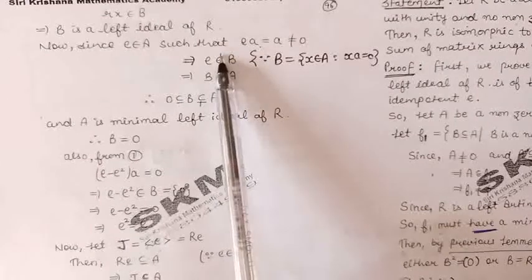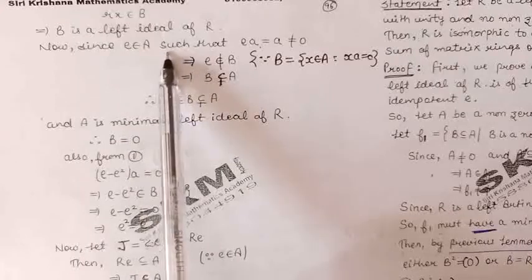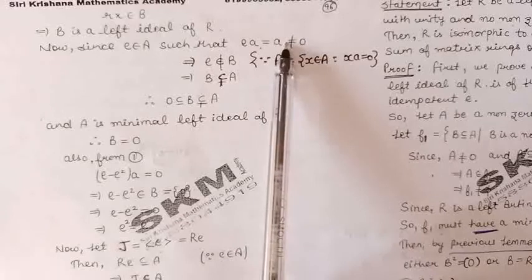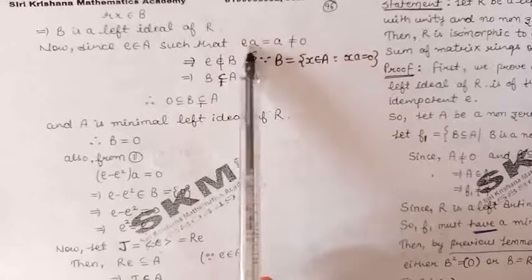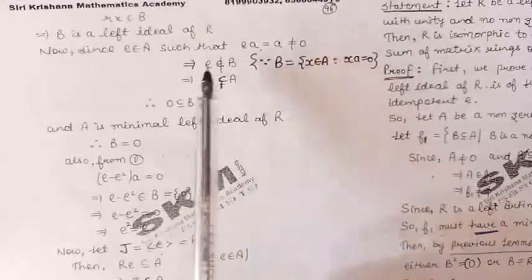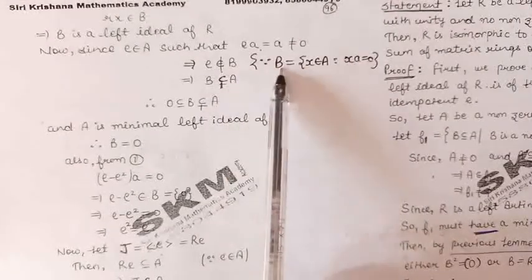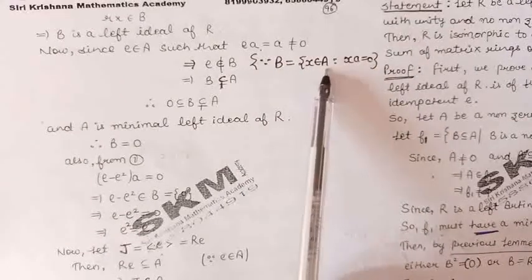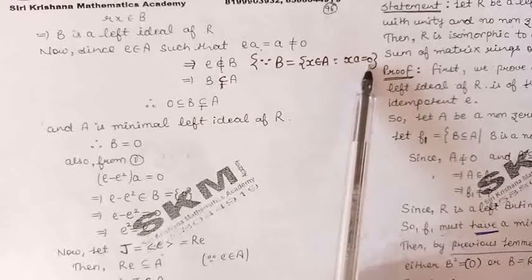Now, because the element e belongs to A, eA is the same as A, and A is non-zero, so we can say that eA is non-zero. So we can say that e does not belong to B, because by definition, B is the set of all those elements of A for which the element times A is equal to 0.